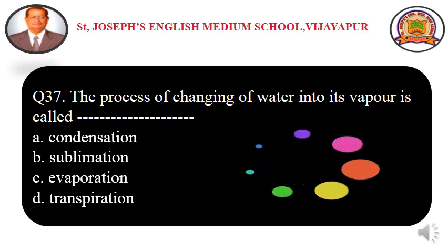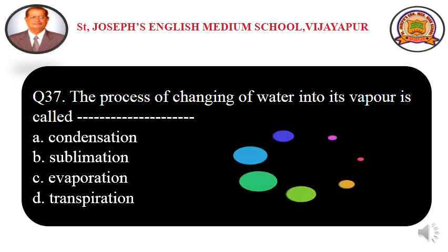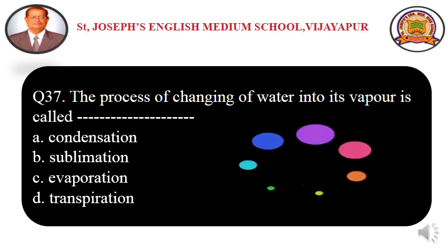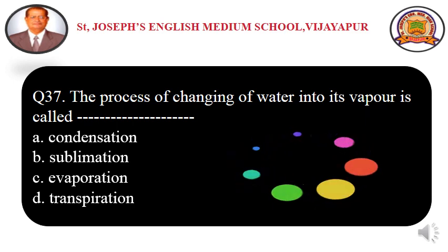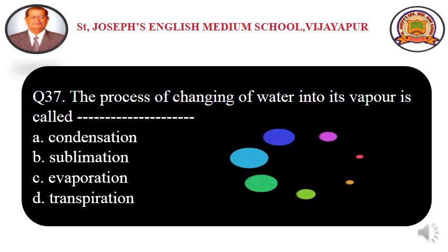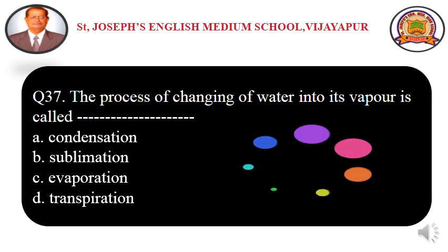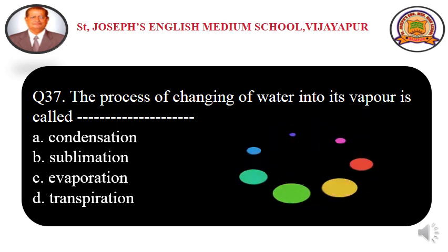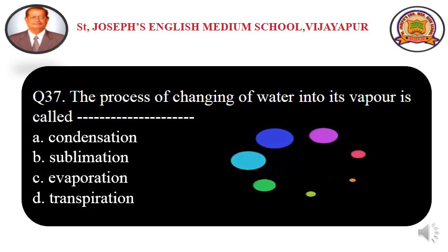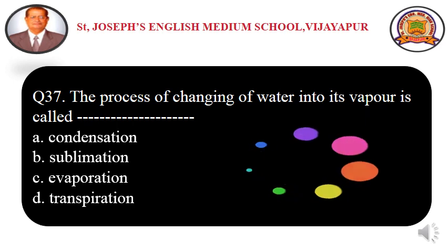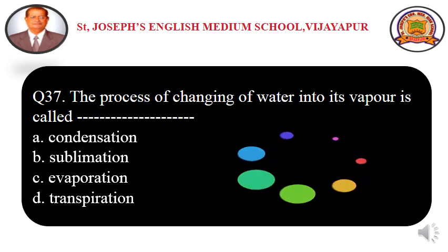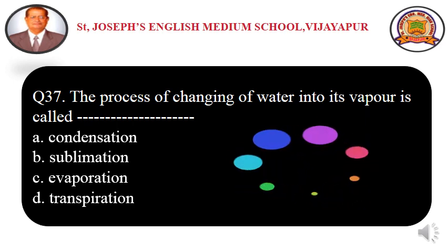Whereas sublimation is the process in which, on heating, the solid state is converted directly into the gaseous state. Then the third one is evaporation. Evaporation is the process in which water changes on heating into water vapor.